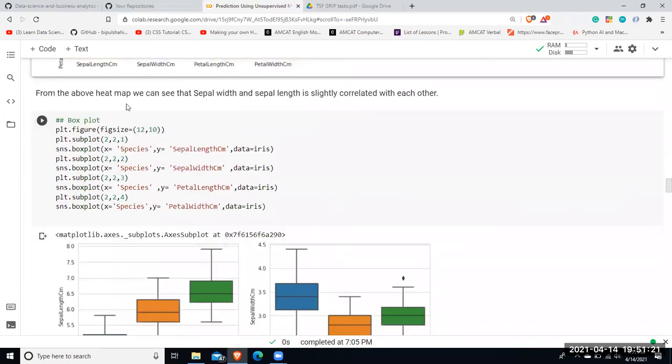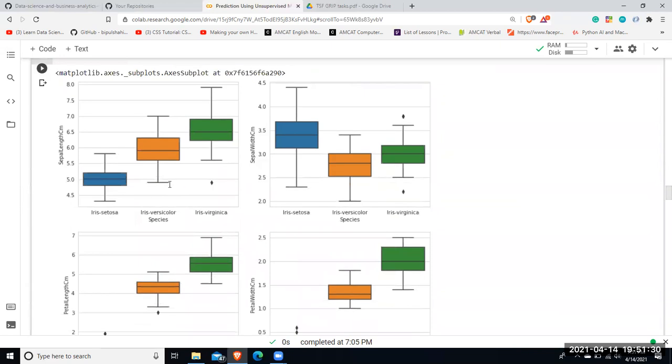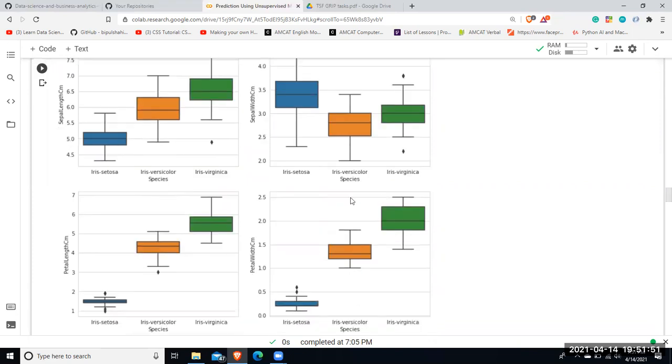Now I'll be plotting a box plot with respect to sepal length and sepal width, and then petal length and petal width, against the species graph. As you can see, the sepal length box plot is quite clear, with each one depicting the species clearly, right? In the case of sepal width also, it is quite easy to separate each species.